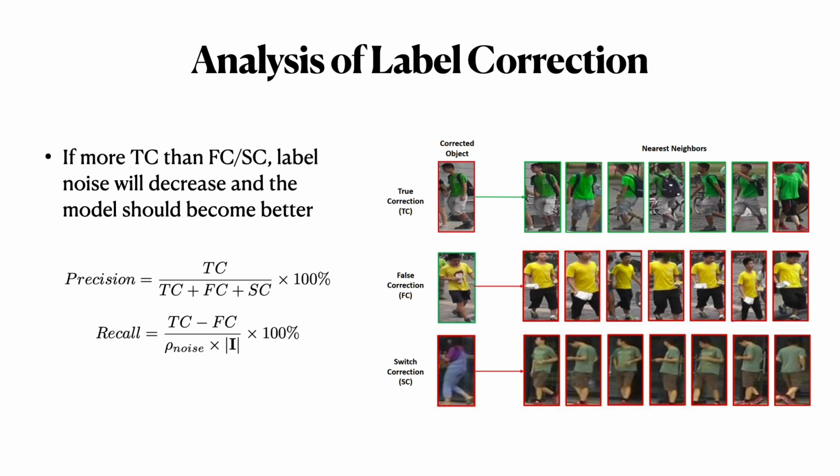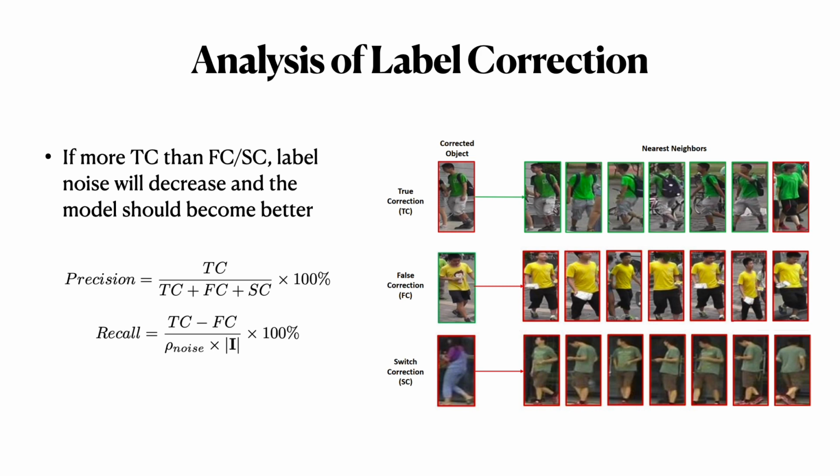A true correction is that we turn a wrong label into a right one. A false correction is that we turn a right label into a false one. A switched correction is that we turn a wrong label into another wrong label. We can also calculate the precision and recall of label correction using this formula to evaluate whether the label correction is doing the right thing.